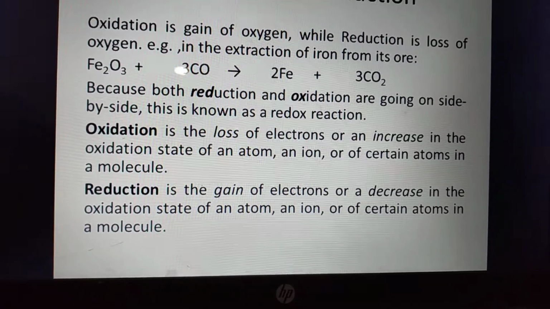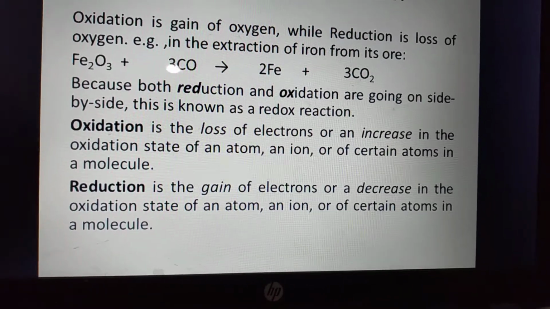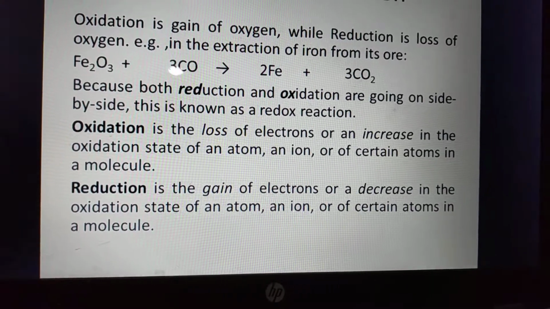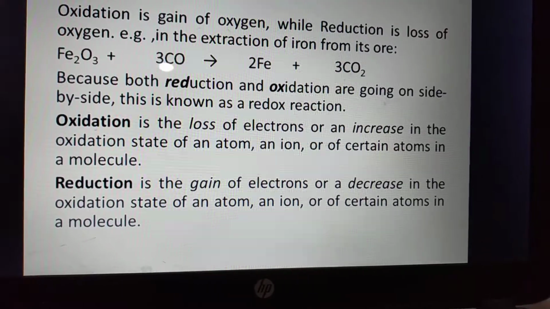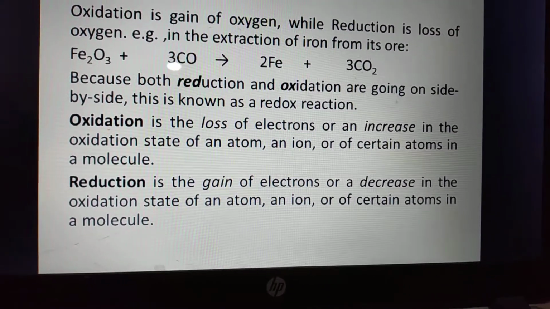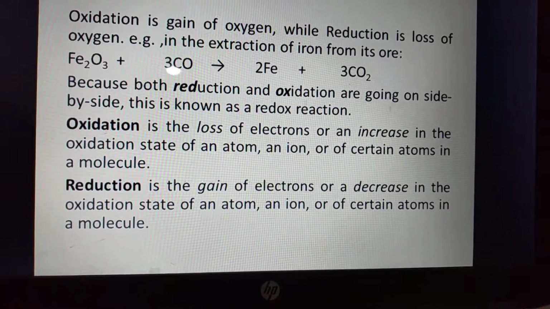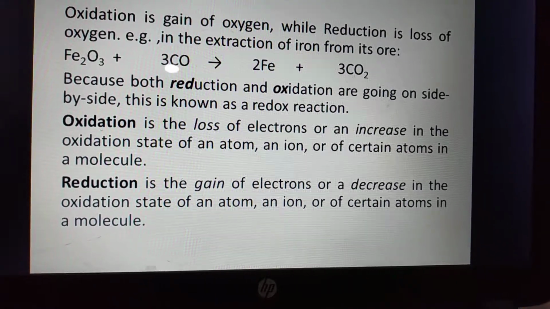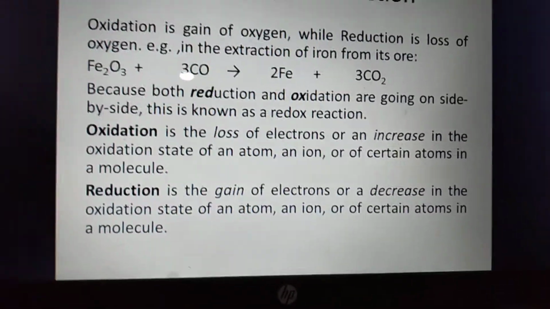Oxidation is the loss of electrons, or an increase in the oxidation state of an atom, for example from +2 to +3 or +1 to +2, or of an ion or certain atoms in a molecule, such as from ferrous to ferric. Reduction is the reciprocal of oxidation. It is the gain of electrons, for example from ferric to ferrous, or a decrease in the oxidation state of an atom, ion, or certain atoms in the molecules.